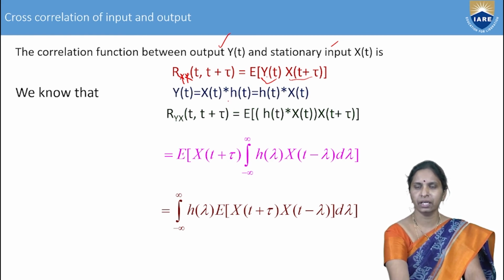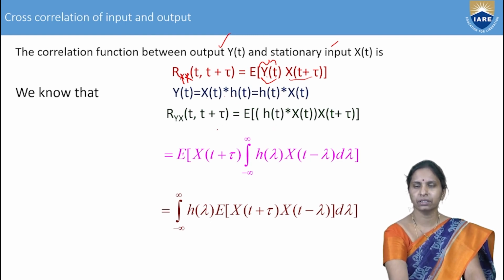What is y of t? It is the response of the LTI system, that is x of t convolution h of t, or else it is also called h of t convolution x of t. Now, substitute y of t, the response of the LTI system, by h of t convolution x of t.